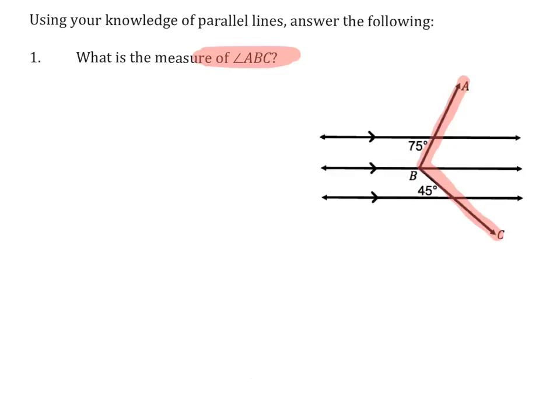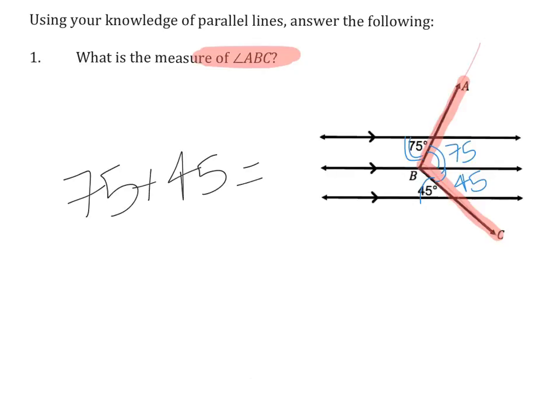I happen to have alternate interior angles here and here, so I know that this angle is in fact 45. And I also have alternate interior angles in this case with the 75 and this being 75. Now, when it's looking for this entire angle here, I need to add those two measures together, so it would be 75 plus 45, which is equal to 120. Kind of an interesting example, but we have three parallel lines cut by two different transversals.